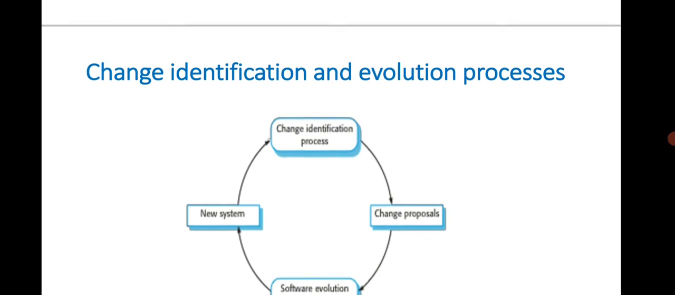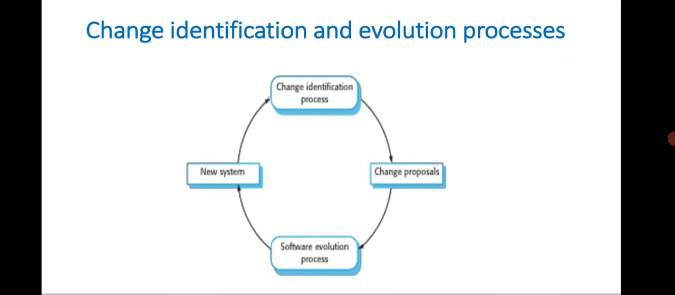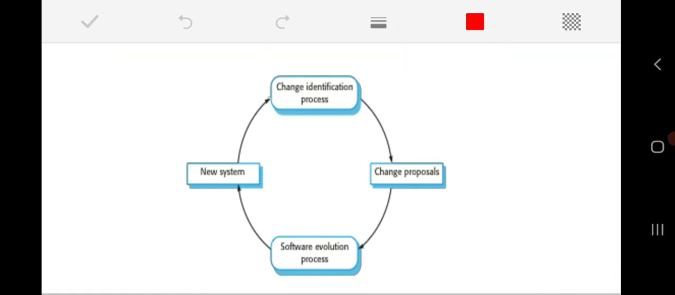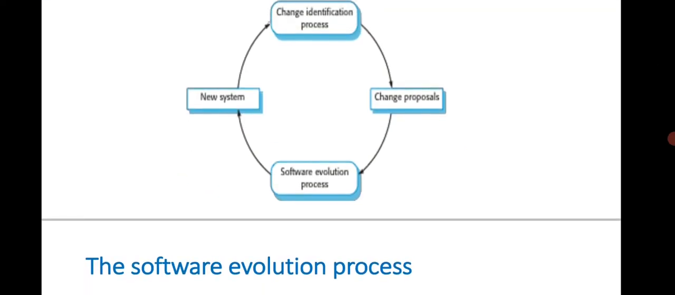Now, this change identification and evolution process, if you look at this simple diagram here, our evolution will always start with the change identification process. Then we are going to come up with different change proposals, and based on these change proposals our software evolution process will take place. Every time our software is evolved, modified or changed, we get a new version of that software. So this is what is happening.